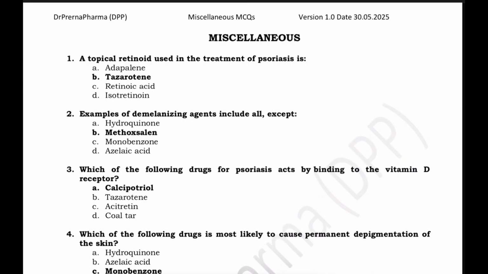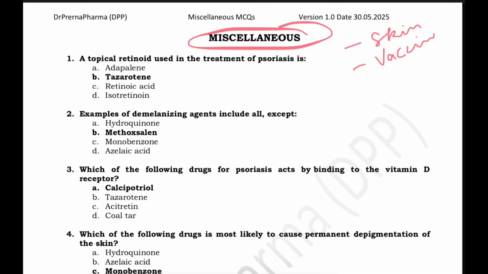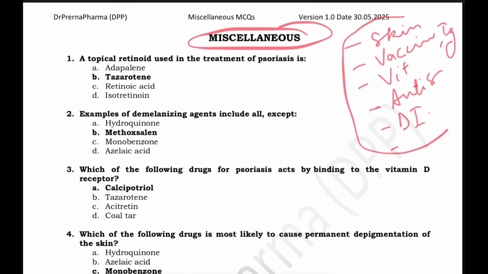So in miscellaneous, now this is the last chapter of pharmacology, and in this we are covering drugs acting on skin, mucous membrane, then vaccines are there, vitamins, minerals, nutraceuticals, then other drug disinfectants, antiseptics, disinfectants, some drug interactions, immunoglobulin, vitamins, vaccines with immunoglobulins. So these miscellaneous topics, we are covering in this particular video.